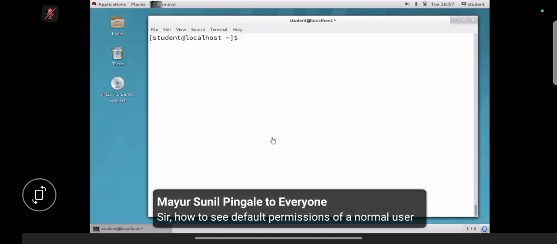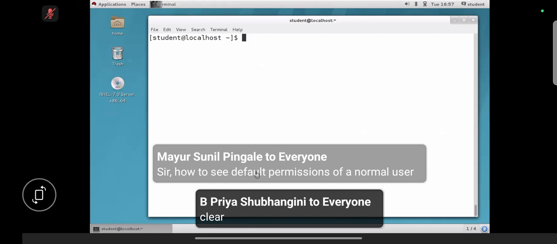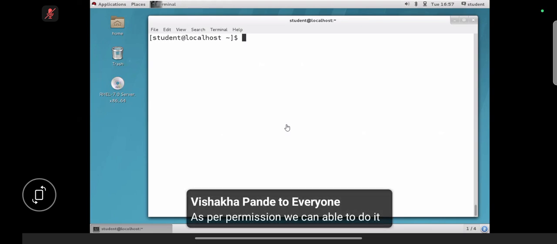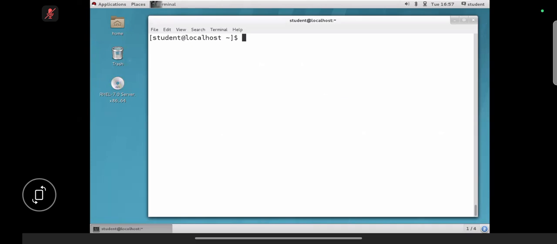So this is the third scenario, right? This is very, very important for real time. Okay, next. As per permission only, we are going to pop up tasks, right? Right. So next,